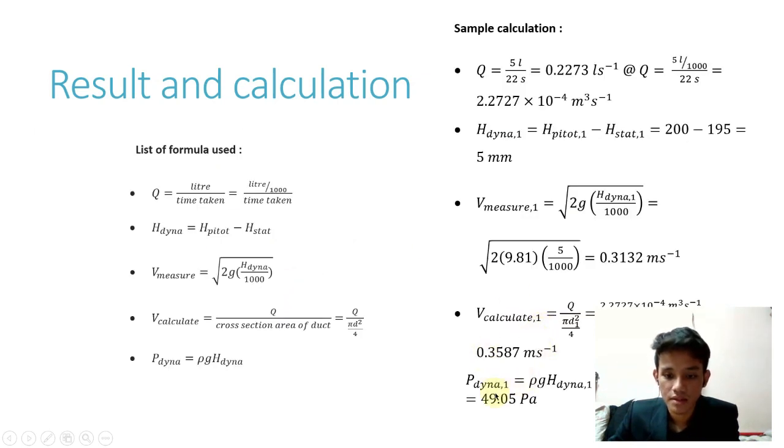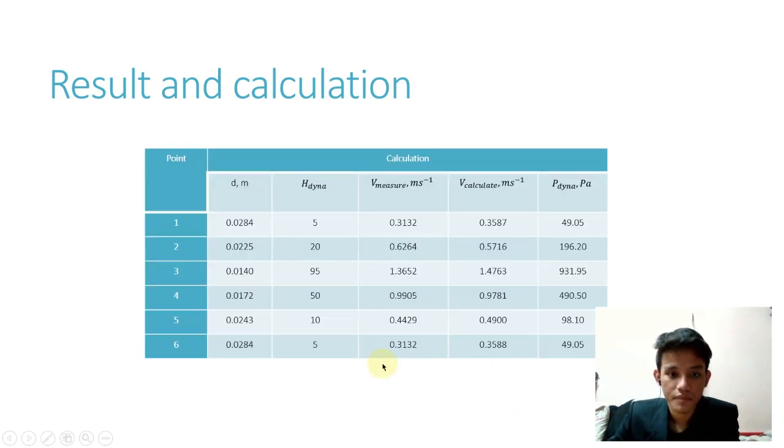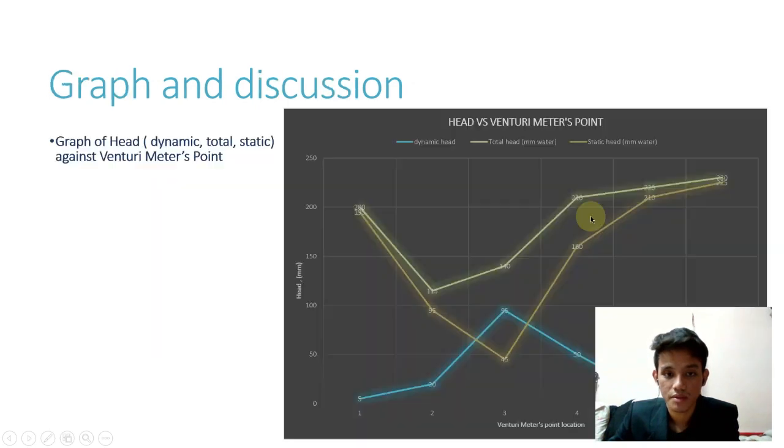And lastly, the dynamic pressure. This is the tabulated data where we get the internal diameter for each point, the dynamic head, the measured velocity, the calculated velocity, and lastly the dynamic pressure. Next part is the graph and discussion.